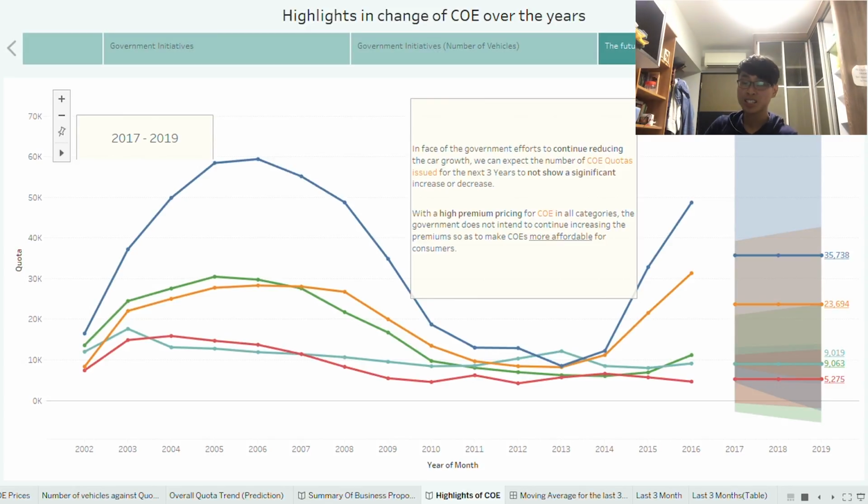So you see, this highlight in the change of COE shows a bit of fun fact as well as interesting insight over the business question that we were exploring in the previous project analysis. I hope this is able to help you guys better understand the COE trend along the years from 2002 to 2017. With that, I will end my part.